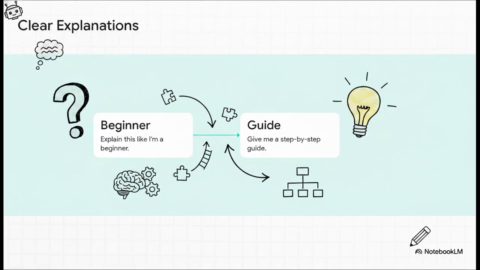Okay, trick number 3 is an absolute lifesaver when you're dealing with complex topics. Format your explanation. If you're trying to wrap your head around something dense, like quantum physics or a really complicated financial concept, use highly specific instruction requests. First, tell it, explain this like I'm a beginner, and then ask for a step-by-step guide. By forcing the AI to sequence the information at a beginner's level, you are taking complete control over how you digest difficult knowledge, making it incredibly easy to understand.